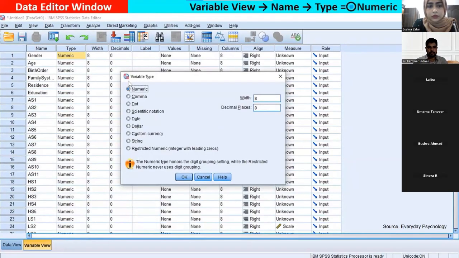When we make the variables, there are multiple variable types. One is numeric, another is string. These two are the more important ones in our analysis. For numeric, we have to code the data we collected for gender, like male is 1 and female is 2, so it can be understood numerically. But when we choose string, it takes textual data like male or female. But in analysis, we need numerical data, so we code the data.